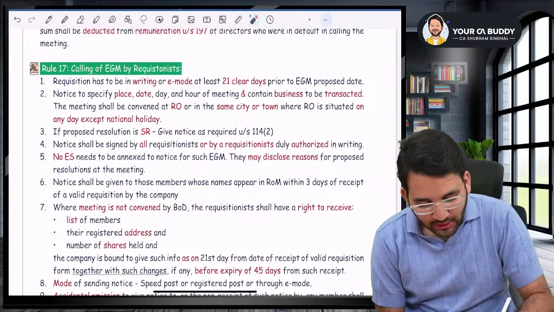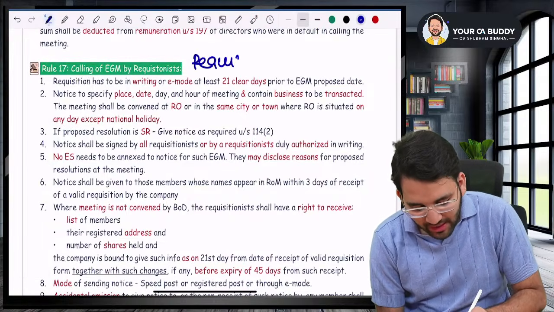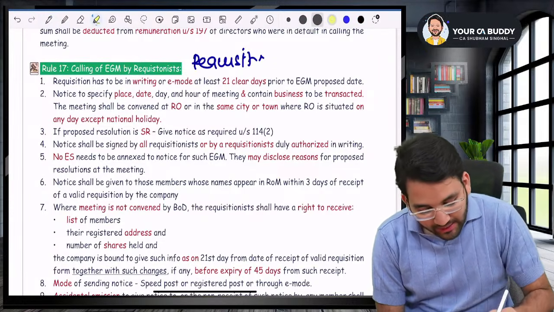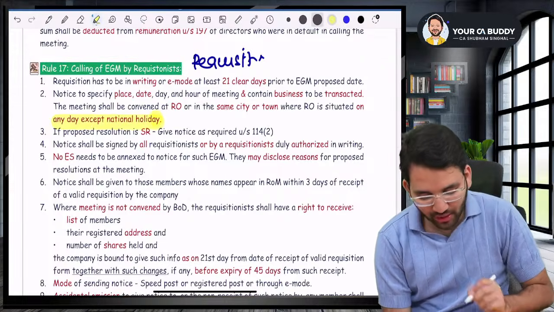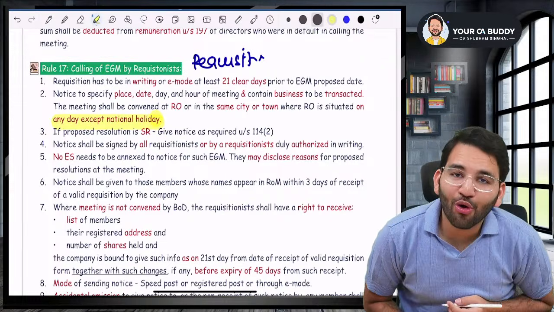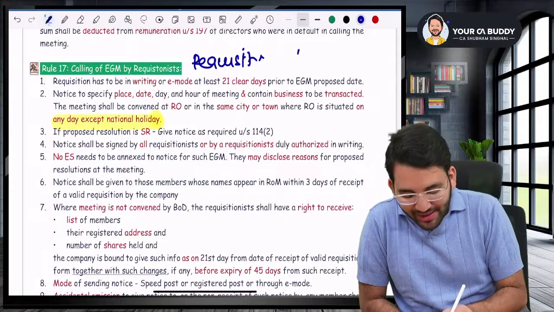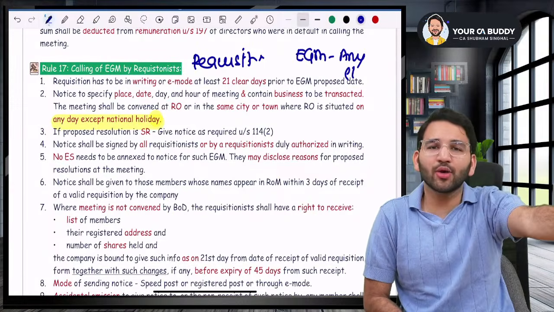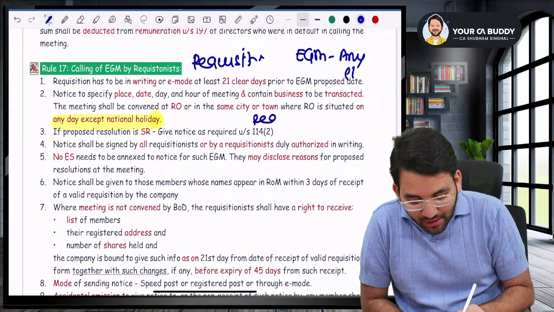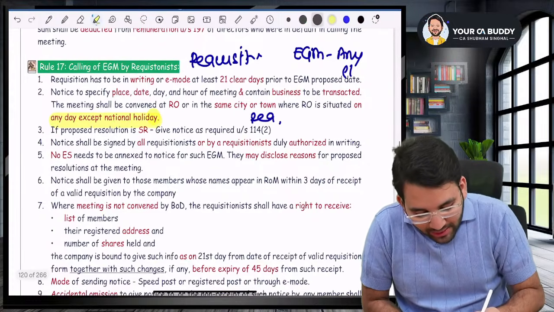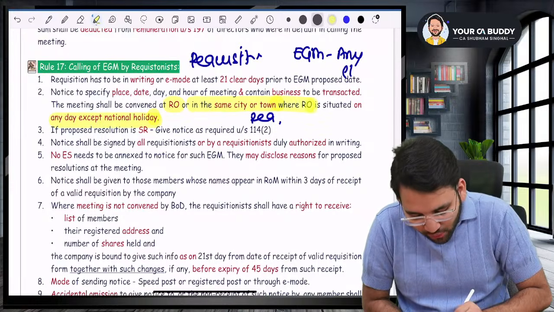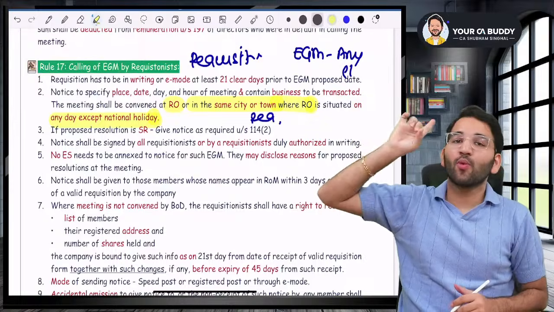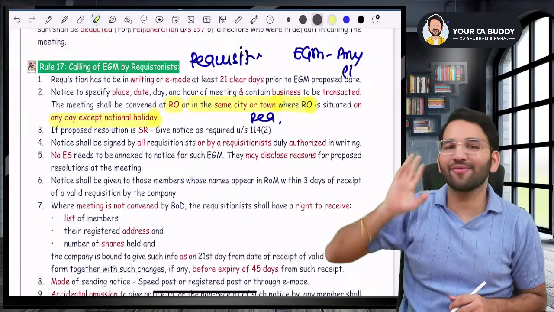Sir, now, when the requisitionists are calling the meeting, sir, what will be the date? Sir, the date of the meeting will be any day except a national holiday. But where will you call for the meeting, sir? Sir, generally an EGM can be held at any place, wherever in India you want to. But when requisitionists are calling for the meeting, they will hold it only in the registered office or in the same city or town where the registered office is situated. They will not go outside of the city or town when requisitionists are calling for an EGM.